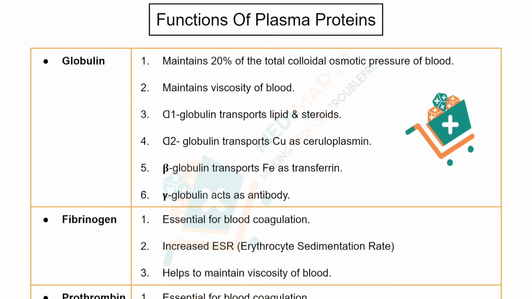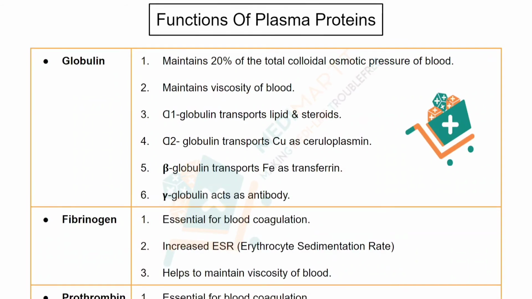What are these things? We will explain all these in our later videos, inshallah. Beta globulin transports iron as transferrin. Gamma globulin acts as the antibody. I already told you in the first slide that gamma globulin acts as the antibody.